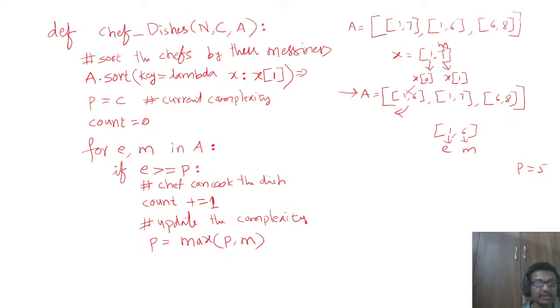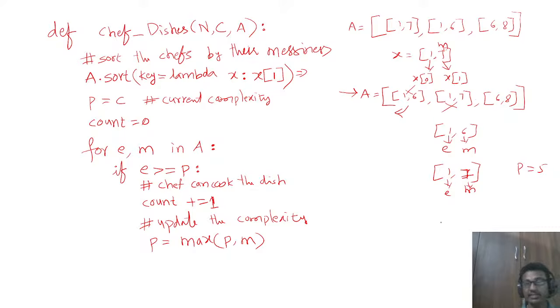Then where does it go? Then the for loop gets the next element, which will be stored in E and M. So the next element returned here is 1 and 7. E contains 1, M contains this one. Then again check 1 greater than or equal to P. E value is 1 here. 1 greater than or equal to 5? No, false. So that means this chef is also not allowed to prepare the dish.